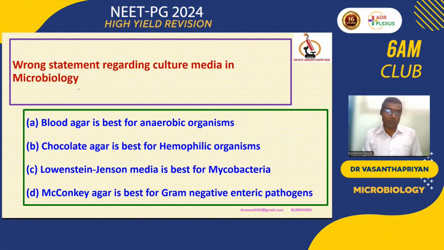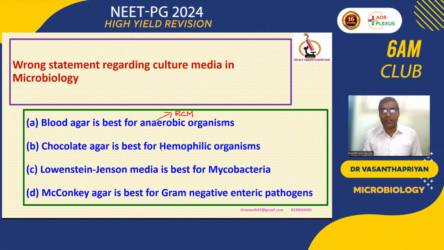So let's go for the question. Wrong statement regarding the culture media in microbiology. Blood agar is best for anaerobic organism. No, anaerobic organisms are grown in a medium called Robertson meat particle broth. Yes, chocolate agar is best for hemophilic organism.